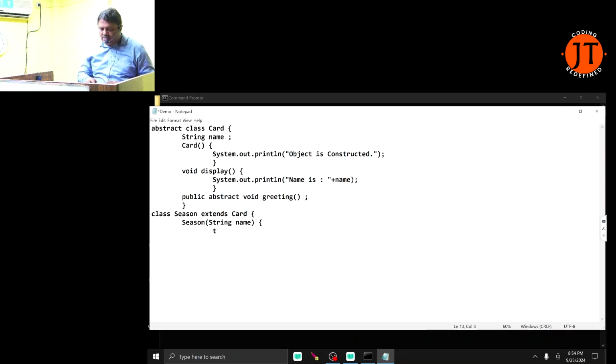How can I differentiate it? this.name = name. You know that when I call the child class constructor, every child class constructor must implicitly call the base class non-parameterized constructor. I'm bound to override one method, public void greeting.